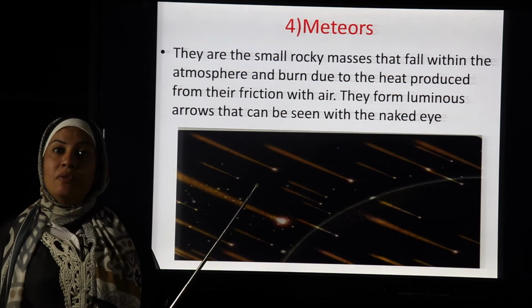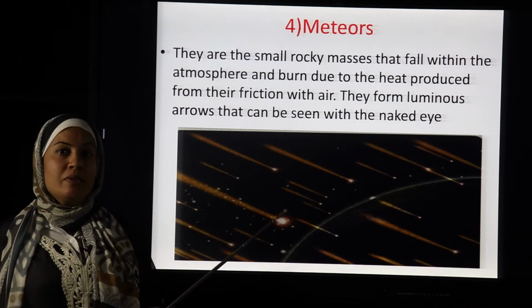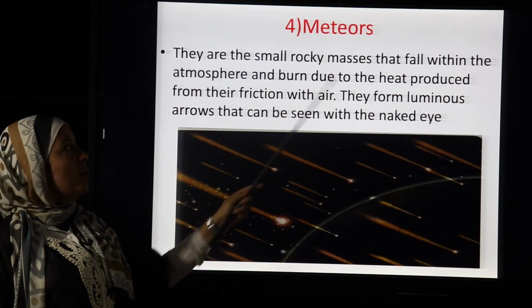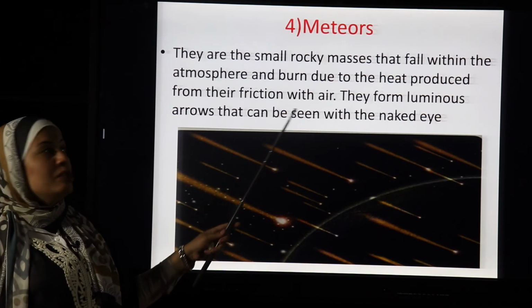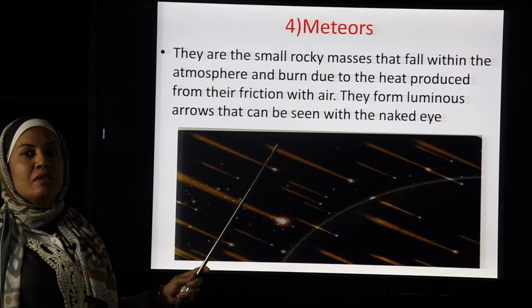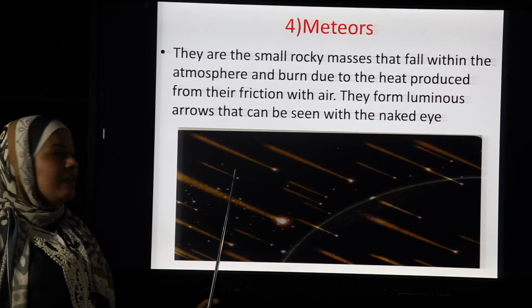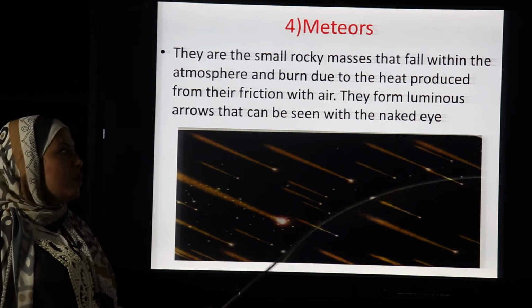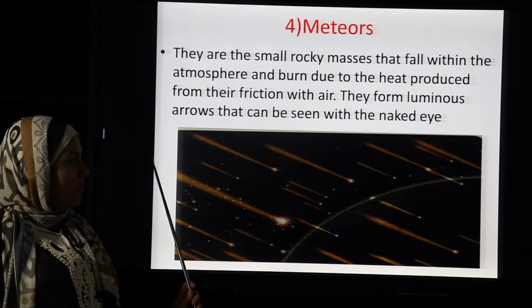Now we will talk about the other celestial bodies, which are called meteors. Meteors are small rocky masses that fall into the atmosphere and burn due to friction with the air molecules, so they appear as luminous streaks or as shooting stars in the sky, okay?